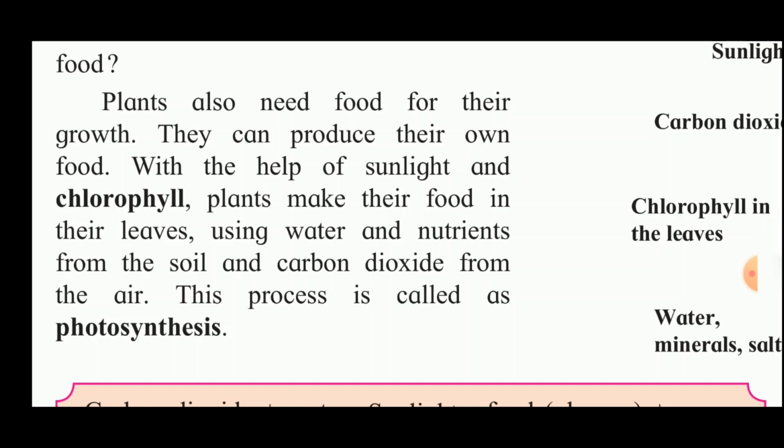So where does photosynthesis take place? Photosynthesis takes place in the chlorophyll of the plants, which is present in the leaves of the plant or the green part of the plant. And which chemicals are used for it? They use water and nutrients from the soil and carbon dioxide from the air for preparing food by photosynthesis.